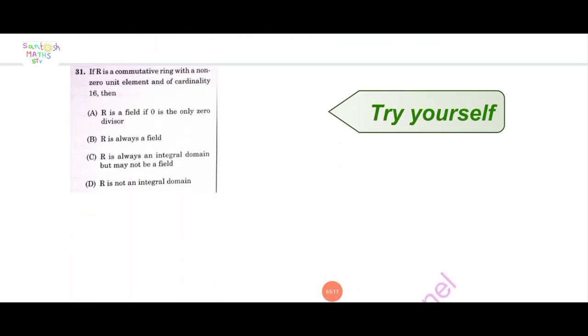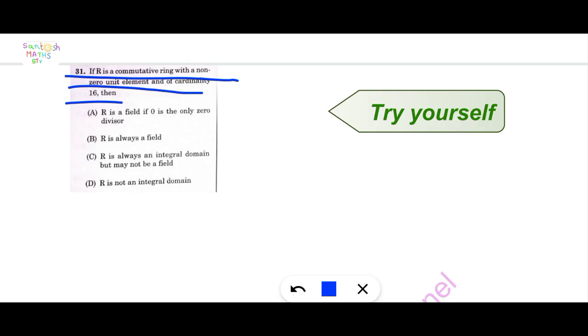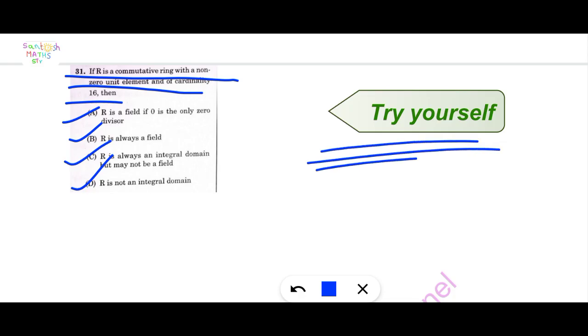Next question, number 31. If R is a commutative ring with a non-zero unit element and of cardinality 16, then here 4 options are given. Try yourself. I will upload it in the next video.